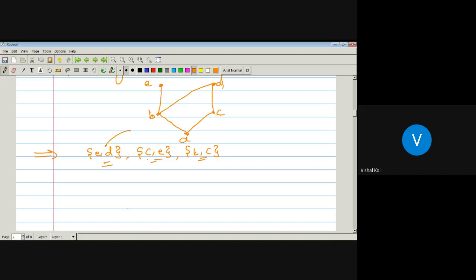So these are the only anti-chains with more than one element. Okay, so the greatest number of elements in an anti-chain will be 2 only.